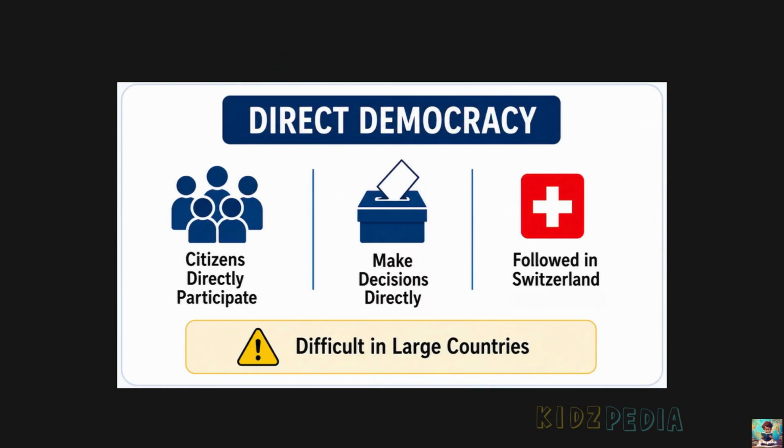So, direct democracy is a form of democracy in which all citizens take part directly in making decisions. Instead of choosing representatives, the people themselves make the rules, regulations, and important decisions. Today, this system is followed only in a few countries, such as Switzerland, and only for some types of decisions. However, direct democracy is difficult to use in large countries. When millions of people have to take part in every decision, it becomes slow and difficult to manage. It is like the example of our school committee. If every student becomes a committee member, it will be very difficult to make decisions and complete the work smoothly.